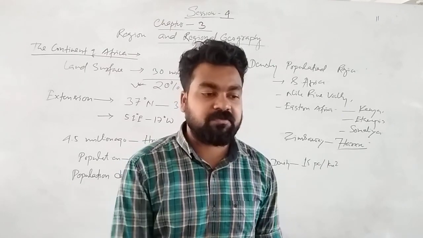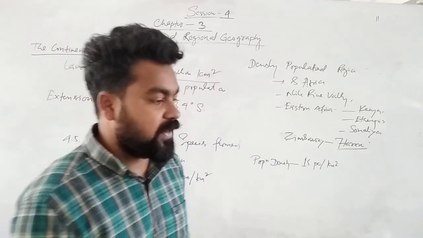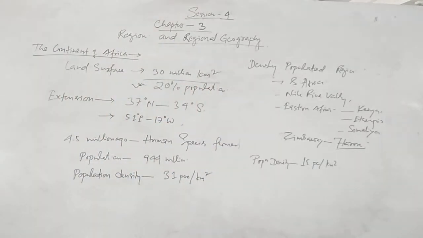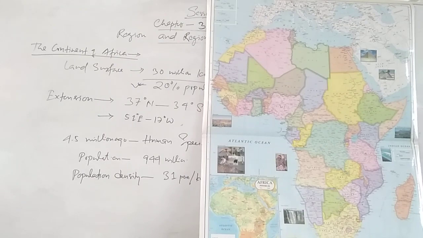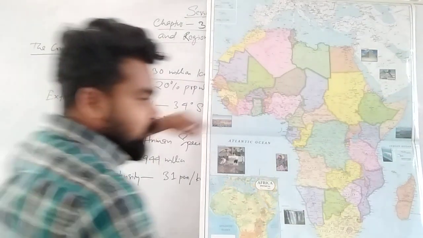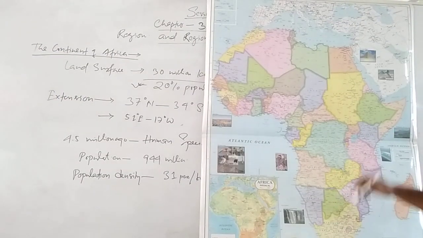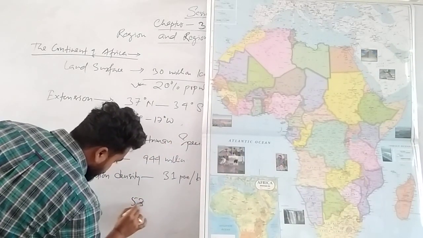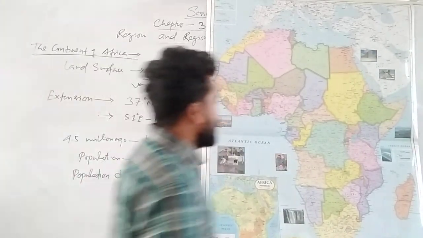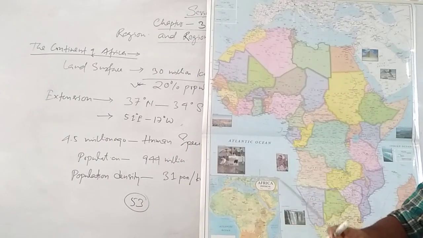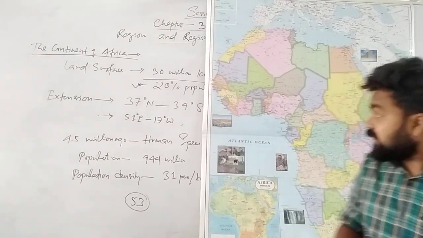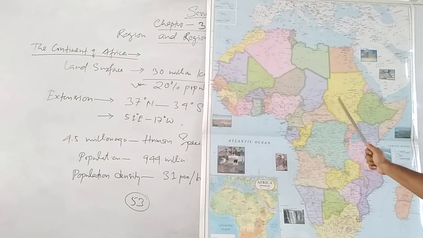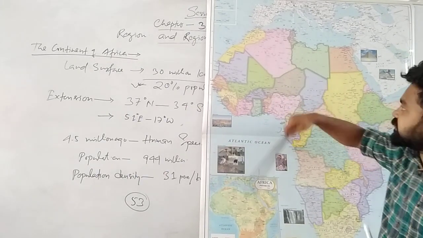Africa, different mountains of Africa, different plateaus, different plains. Okay, I'll show you. Now let's see the different countries here. Generally 53 countries are there in Africa approximately. In 2011, Sudan divided into two parts, North Sudan and South Sudan. Earlier Sudan was the largest country. Now when Sudan got divided, Algeria is the largest country.